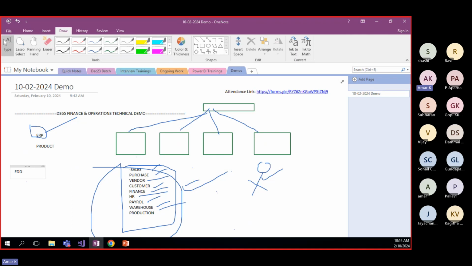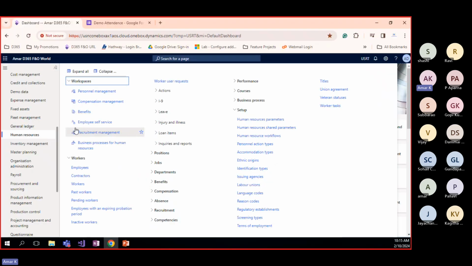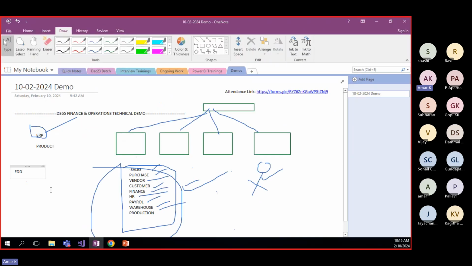After that, he comes back to his room and thinks about what is standard. Guys, please remember, Dynamics 365 is a standard product. Once I have purchased this from Microsoft, this is the standard one, there is no customization. Then our functional consultant checks in his room: what is there in the standard, how the customer is operating, and how we can fill that gap. Then he mentions those analyses in the functional design document.